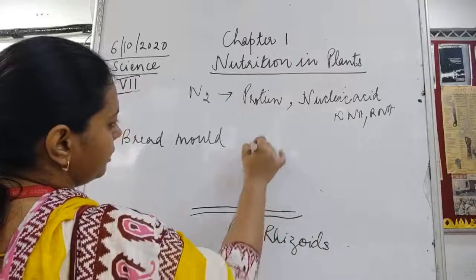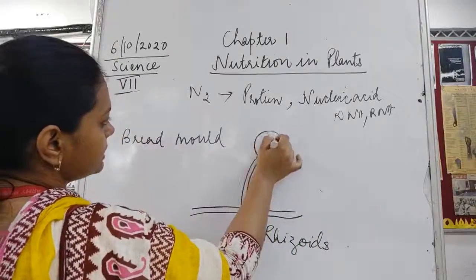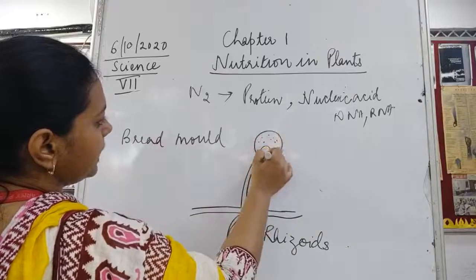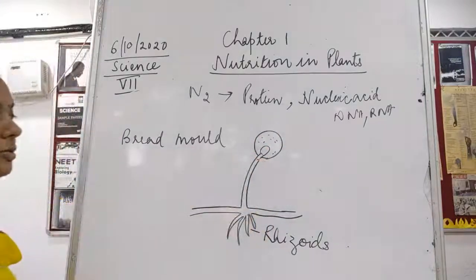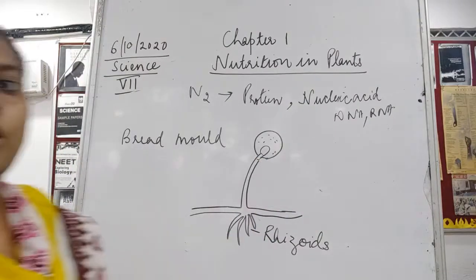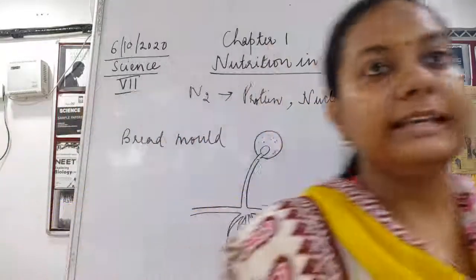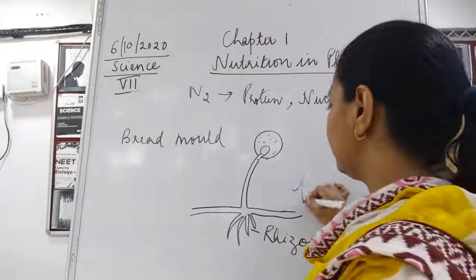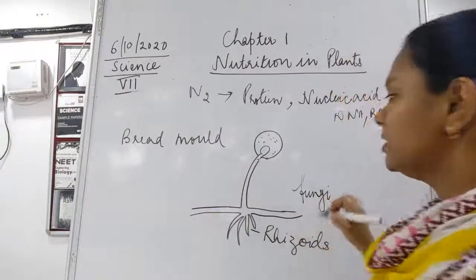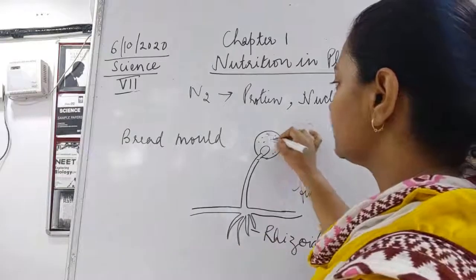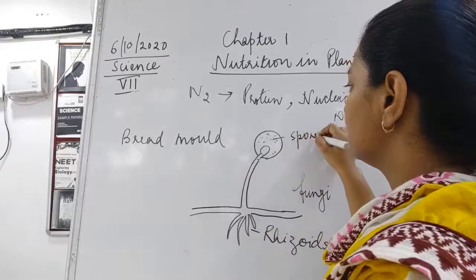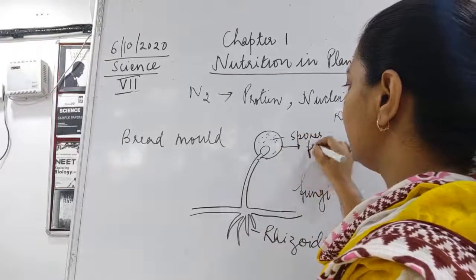They have a fruiting body which has numerous tiny structures, very similar to the seeds of higher plants. But these are fungi, and they are responsible for the production of numerous spores inside their fruiting body.